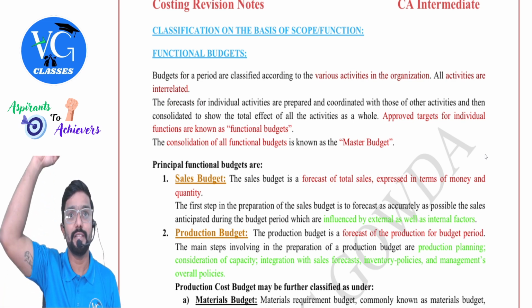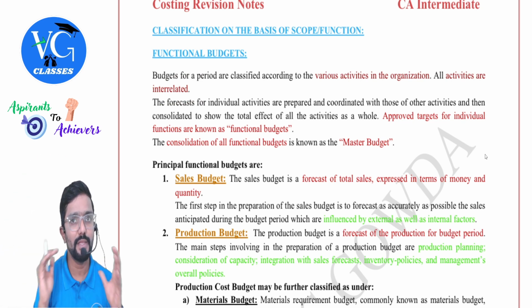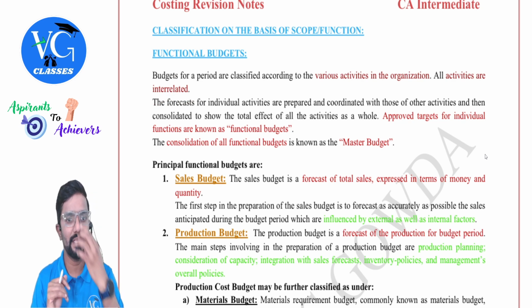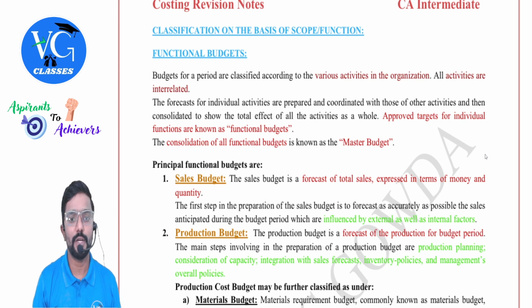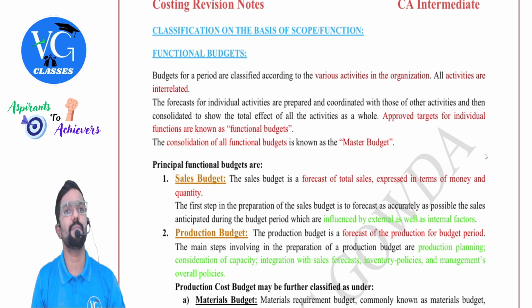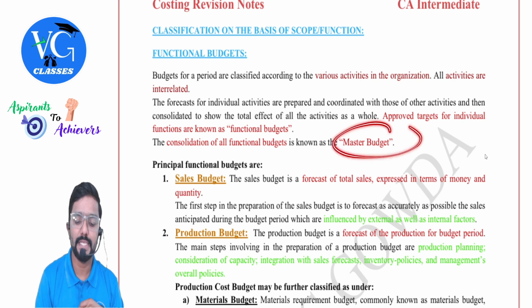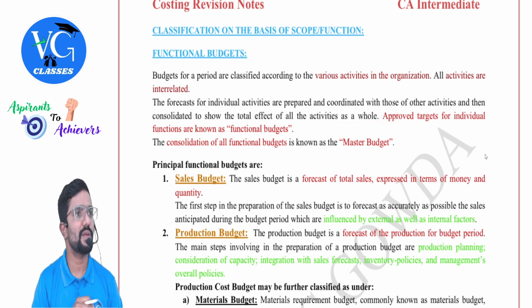We discussed it in the material chapter. So all the departments have to work in coordination, guys. The forecasts for individual activities are prepared and coordinated with those of other activities and then consolidated to show the total effect of all the activities as a whole. Once we prepare all individual budgets, next we will consolidate them, which is called the master budget, guys. The consolidation of all the functional budgets is called the master budget.